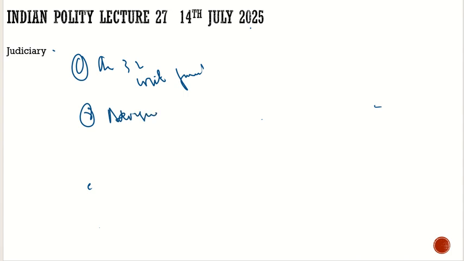We discussed Article 32, the writ jurisdiction, and we had discussed that, so no need to repeat it here. The Supreme Court has the writ jurisdiction. Then the Supreme Court has the advisory jurisdiction under Article 143. Under Article 143, for example, the SC acts as an advisor of the President of India.